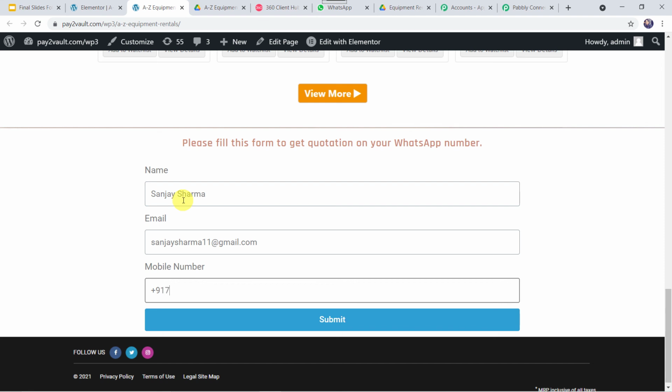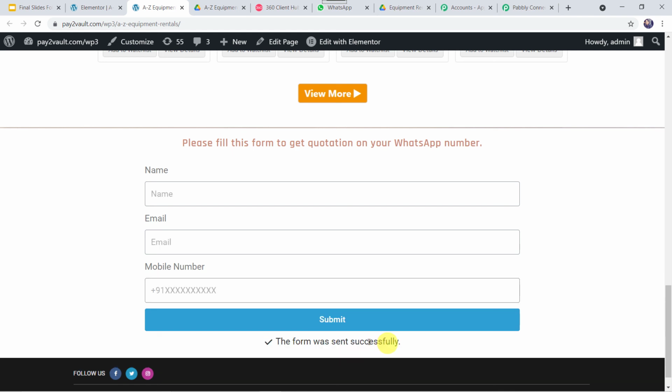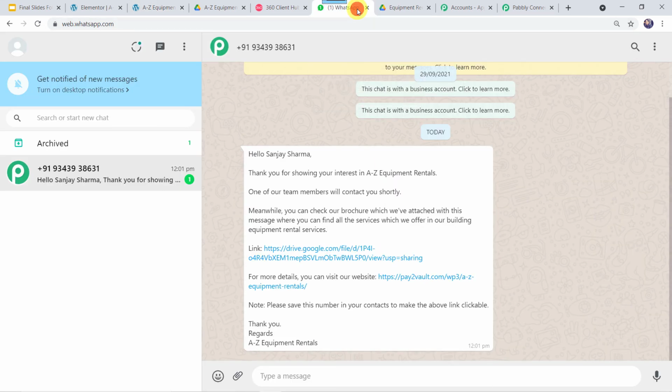and let's give the mobile number. Okay, and now let's click on submit. The form was sent successfully. Okay. Now let us check the WhatsApp number of the client. I'll go to WhatsApp, and here we can see a message. Hello Sanjay Sharma, thank you for showing your interest in A to Z Equipment Rentals. One of our team members will contact you shortly. Okay, the same message is sent on the WhatsApp number of this particular client.